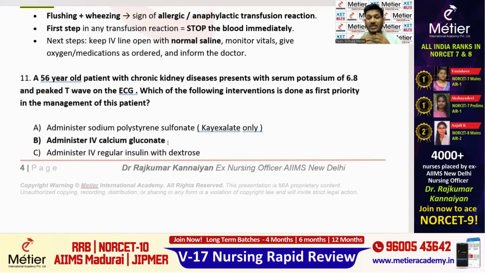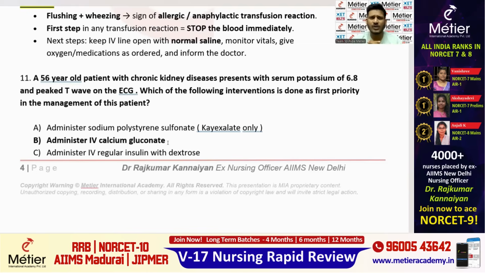So if the potassium level is highly elevated, the patient is prone to arrhythmias. So at this time, first we are supposed to protect the heart. Right? We have to protect the heart. How will you protect the heart? Administer calcium gluconate. Okay. So in case of arrhythmia because of elevated potassium, just go for the calcium gluconate injection. First protect the heart, followed by that, you can do the procedure for eliminating the potassium. First protect the heart and then do the procedure for reducing the potassium.